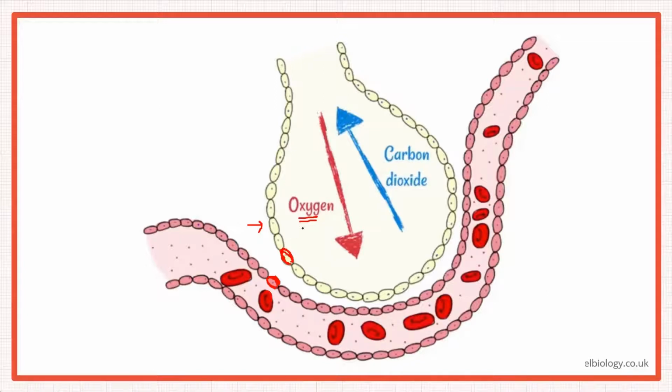So if you count this, oxygen has to cross this membrane, then this membrane, then this membrane here, this membrane here, and then it would diffuse, definitely there's the plasma membrane of the red blood cell as well. So if you count this, it has to cross 5 membranes in order to become oxyhemoglobin, right? So 1 membrane, 2, 3, 4, and the 5th one, because now it is there in the RBC as oxyhemoglobin. Okay? So the MCQ comes, so you should know. Okay, this is how we count the layers.